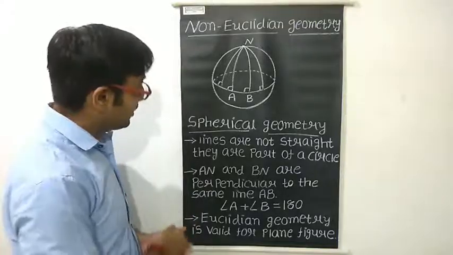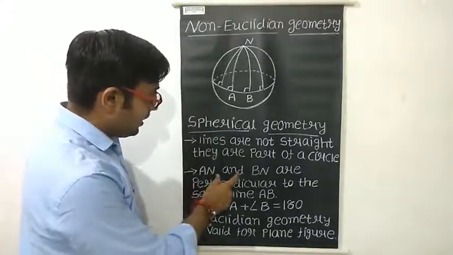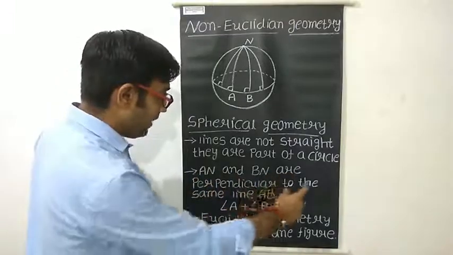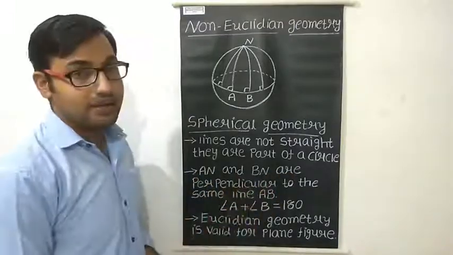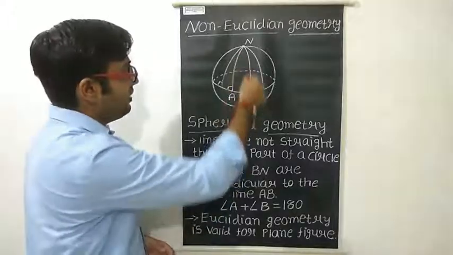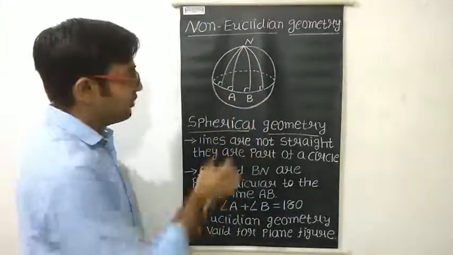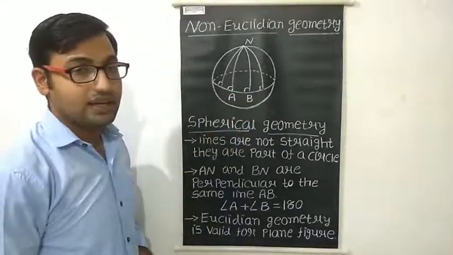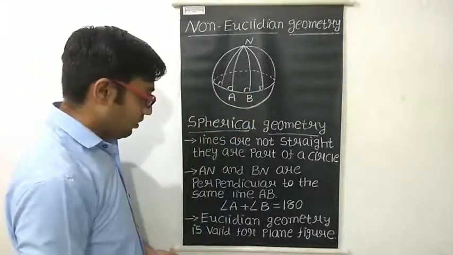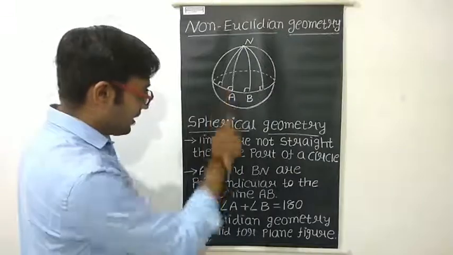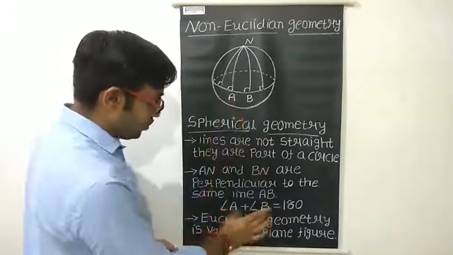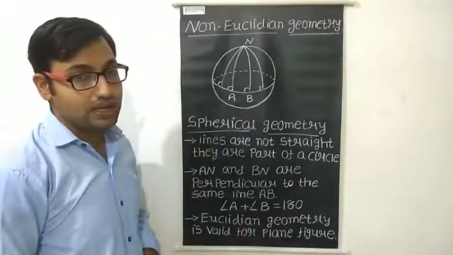Okay. Second thing is, as I have stated, AN and BN are perpendicular to the same line AB. That is why both are making a 90-degree angle. So we can say that angle A plus angle B is equal to 180 degrees.